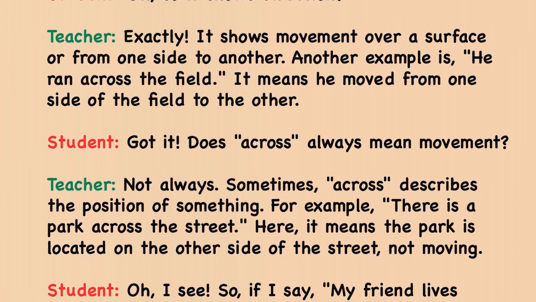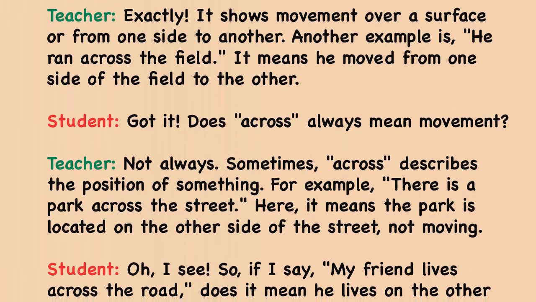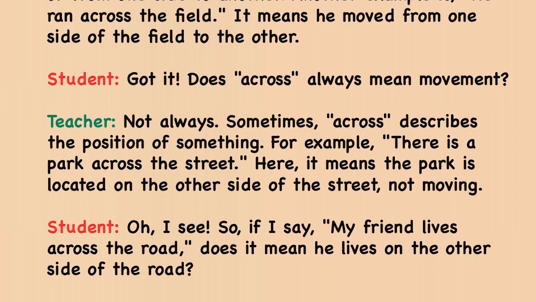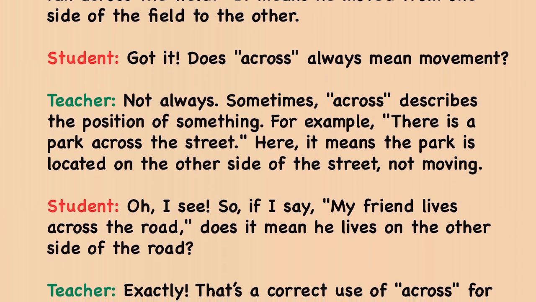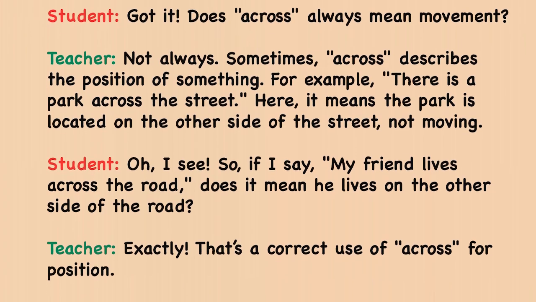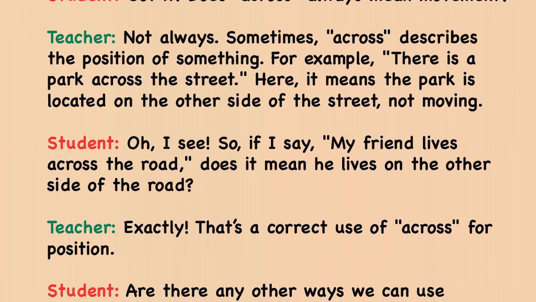Got it? Does across always mean movement? Not always. Sometimes across describes the position of something. For example, there is a park across the street. Here it means the park is located on the other side of the street, not moving.